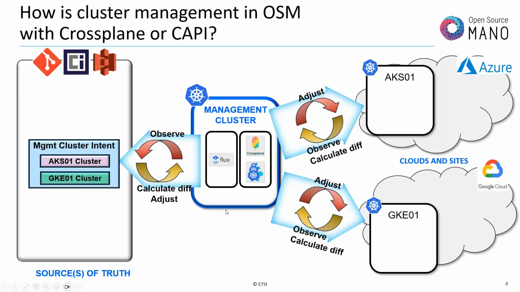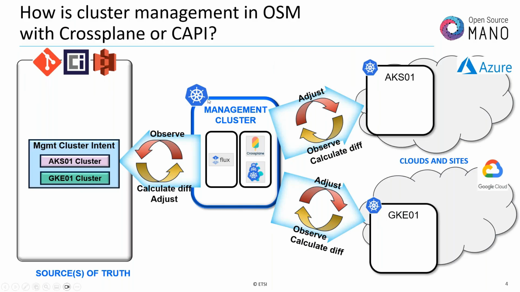At the same time, that management cluster has some operators and CRDs to be able to interact directly with public clouds or private clouds. In this case, I've used Azure and Google Cloud, but we could also have an OpenStack-based environment. Crossplane in this case is used to interact with the public clouds and Cluster API with the OpenStack environment to create Kubernetes clusters in those clouds, right?